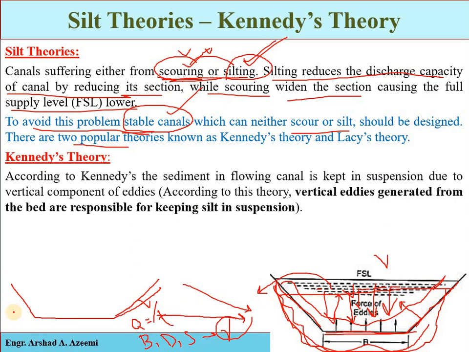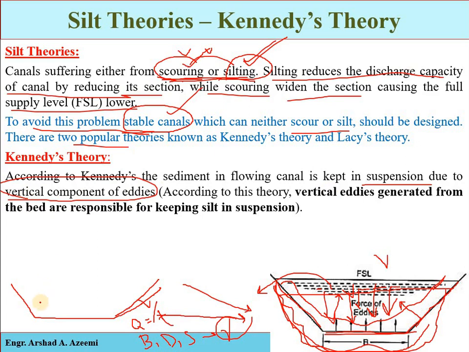Secondly, to avoid sedimentation or deposition of the silt particles, we have to keep the sediments in suspension in water. Now how will the particles be kept in suspension? Again, they will be kept in suspension by the vertical component of the eddies.